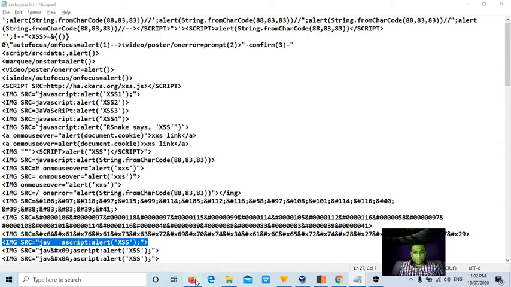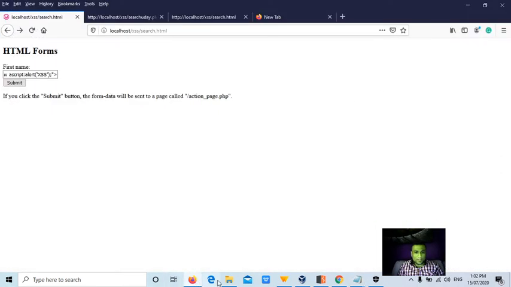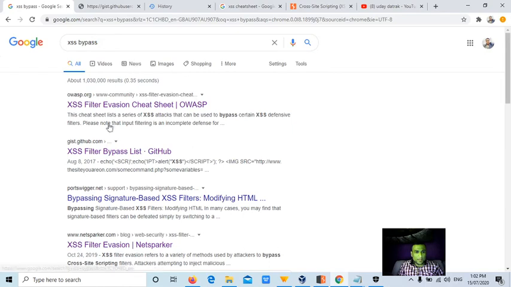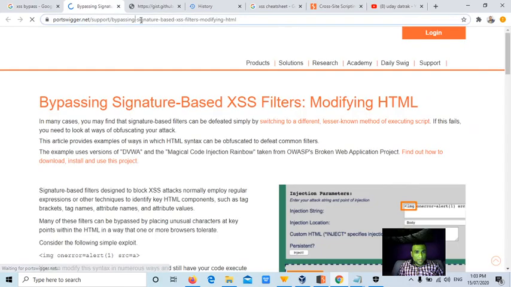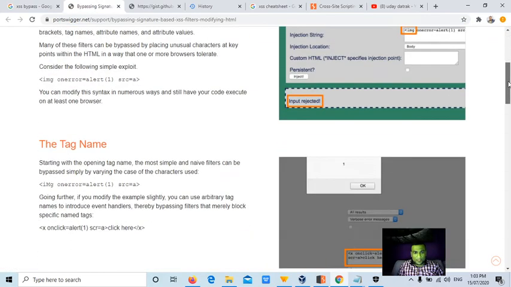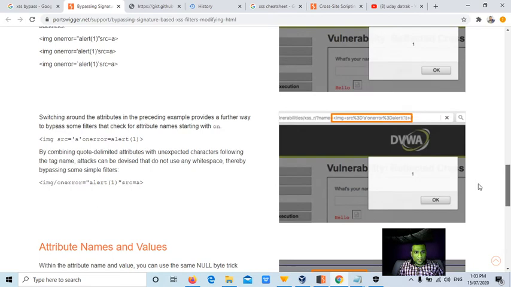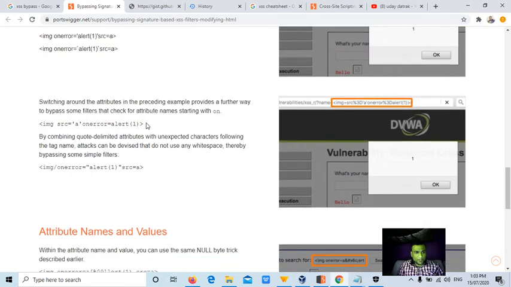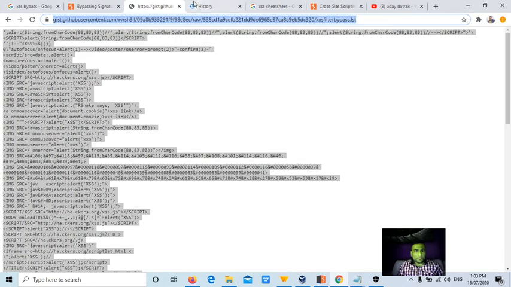Now, where can you get the payloads, right? Search in Google for XSS bypass, and open all the results. Burp Suite is a trusted website. So now, XSS bypass filters, can you see, guys? Here they have given something like script. This is something interesting: you need to put all these things from all the websites into a particular file itself.